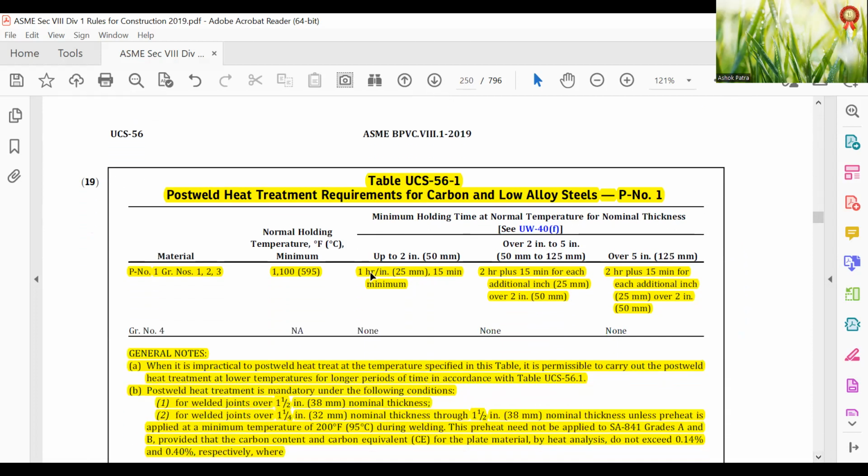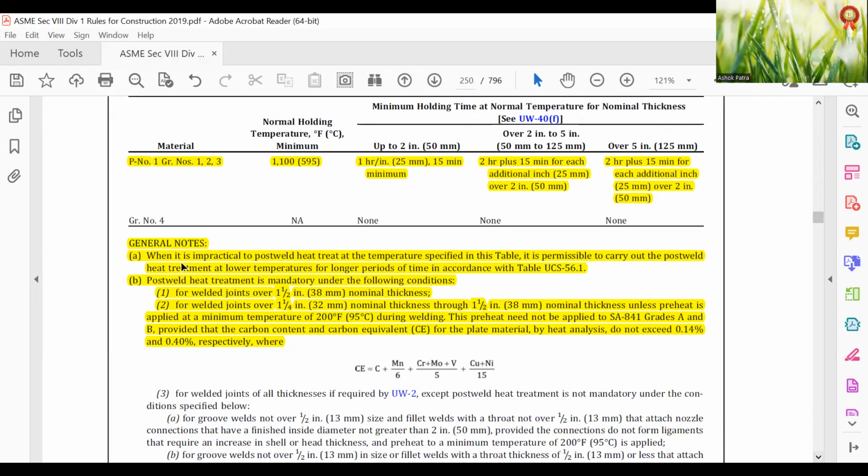Minimum holding time is 1 hour per inch, 15 minutes minimum, 2 hours plus 15 minutes for each additional inch over this. Same thing. When it is impractical to post-weld heat treat at the temperature specified in this table, it is permissible to carry out post-weld heat treatment at a lower temperature for longer periods of time in accordance with Table UCS 56-1.